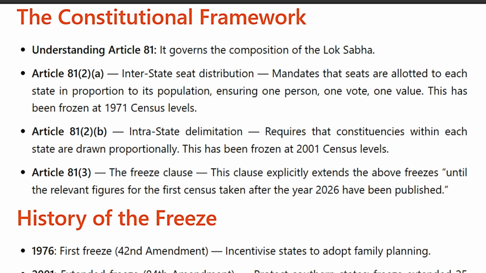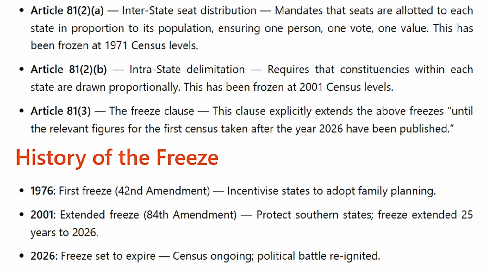Article 81(2)(b), intrastate delimitation, requires that constituencies within each state are drawn proportionally. This has been frozen at 2001 census levels. Article 81(3), the freeze clause, explicitly extends the above freezes until the relevant figures for the first census taken after the year 2026 have been published. History of the freeze.